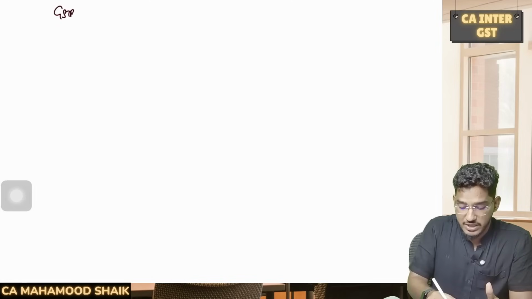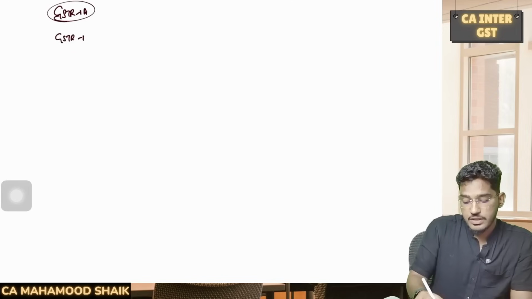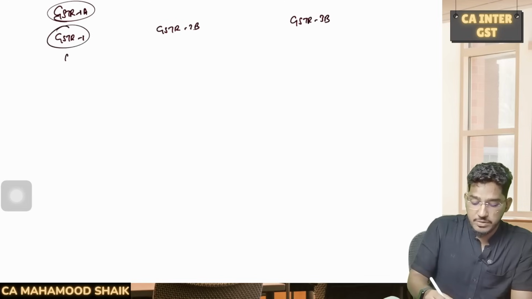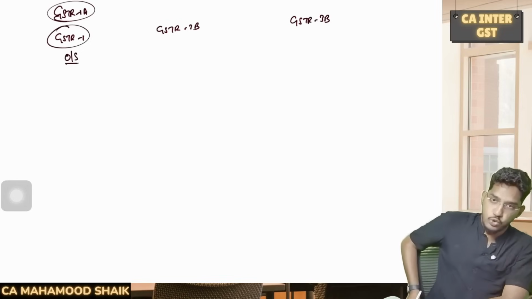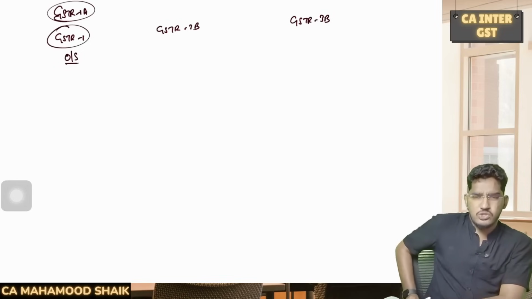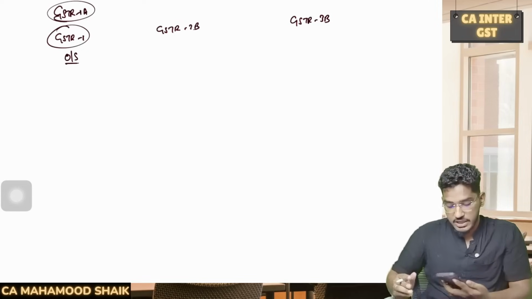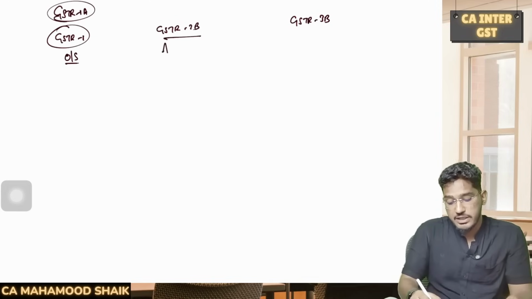So GSTR 1A, what is this? See, when it comes to GST returns, there are three returns which are very important. We are required to be concerned with three returns. One is GSTR 1, then we have GSTR 2B, and then we have GSTR 3B. So GSTR 1 is a document which contains details of your outward supplies. Whereas GSTR 2B is not actually a return which is required to be submitted, but it is an auto-populated statement.